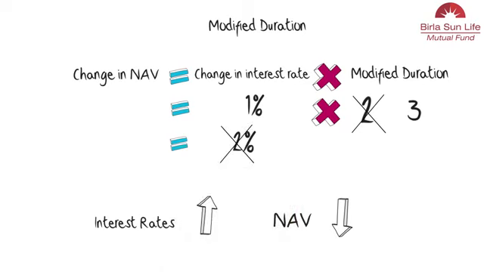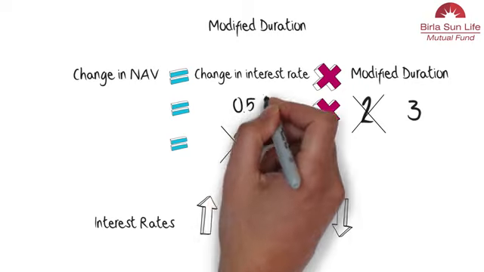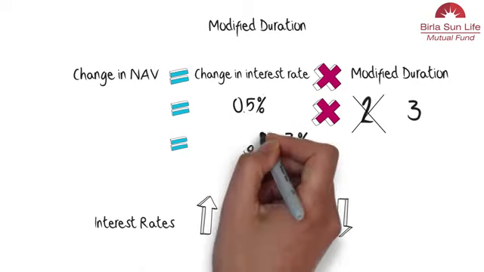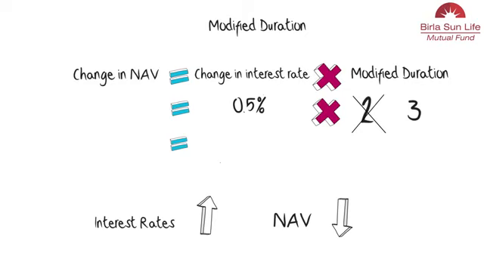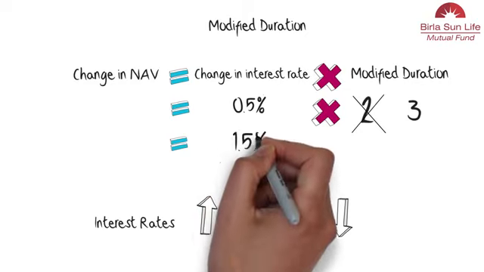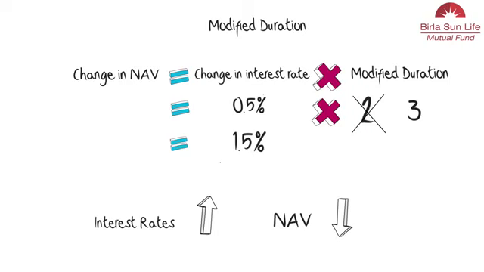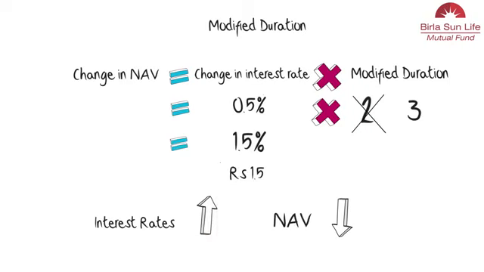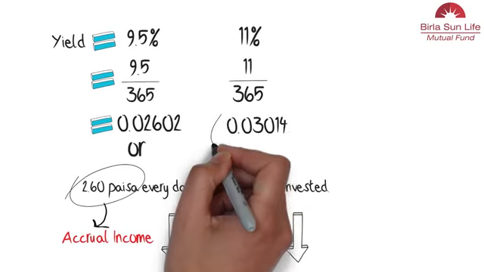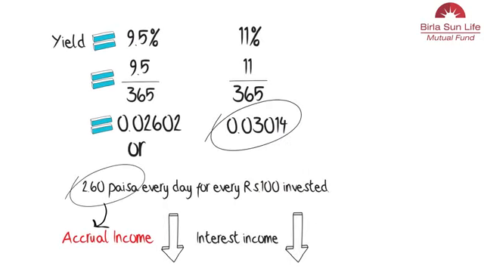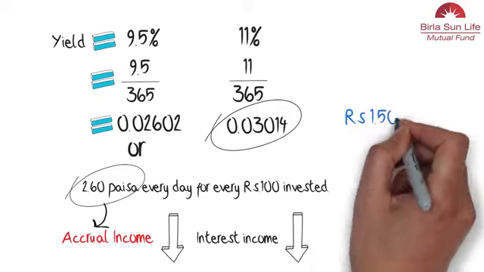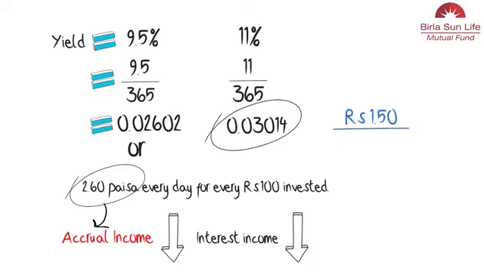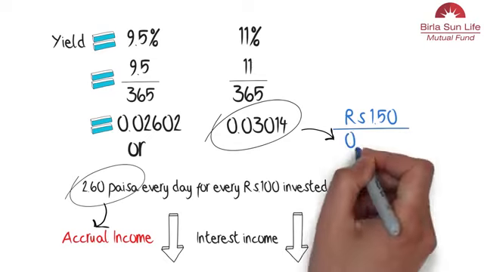We can actually link these two numbers. Assume that the interest rates went up by 0.5%. First, the NAV of the fund will fall by 3 into 0.5%, which is 1.5%. On ₹100, that is a loss of ₹1.5 in a single day. The fund was only making 3 paise a day. The fund will take 1.5 divided by 0.03, which is 50 days to make up for this loss.